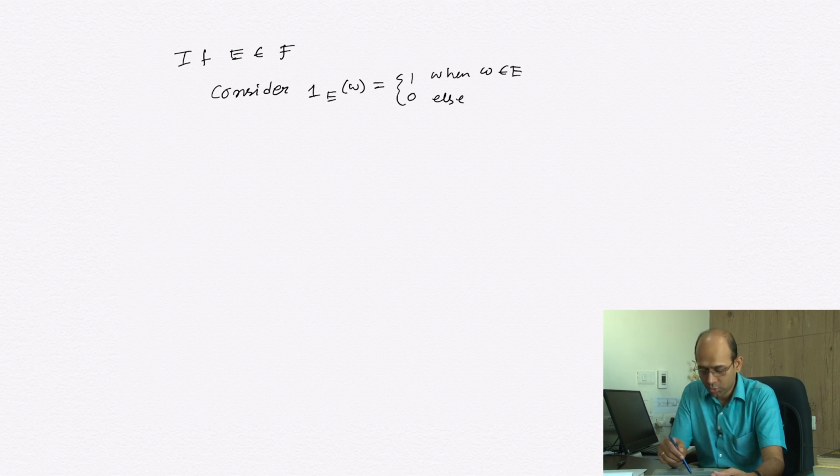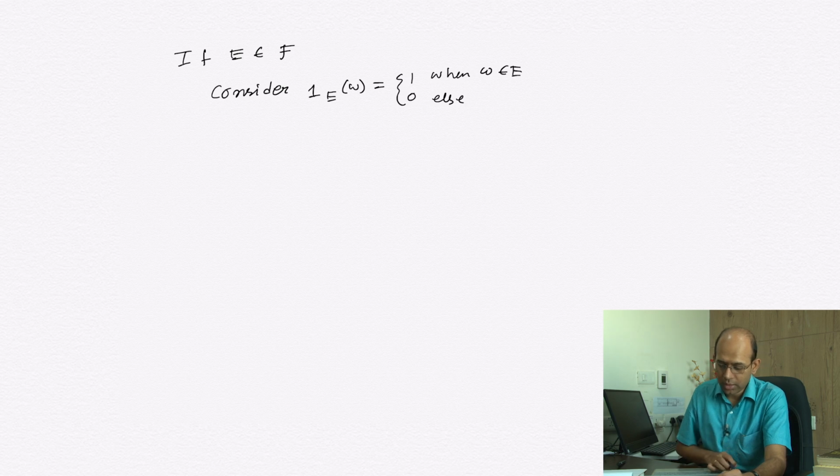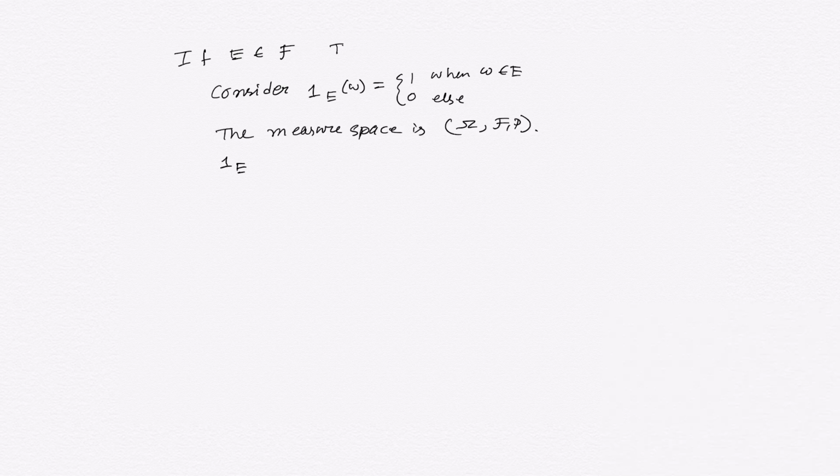If it includes 0 and 1 both, then its inverse image would be omega itself, which is also in the sigma algebra F. If your set B does not include either 1 or 0, its inverse under 1_E would be the empty set, which is also in the sigma algebra F. So this 1_E is a measurable function. This measurable function is called an indicator function.